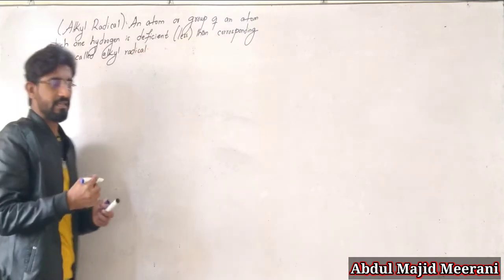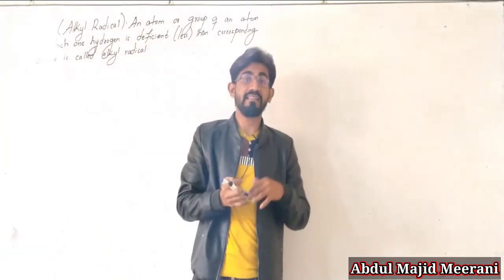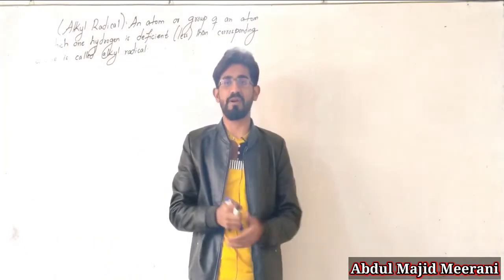So I already mentioned that an alkyl radical is basically that species having one hydrogen deficient from the corresponding alkane.